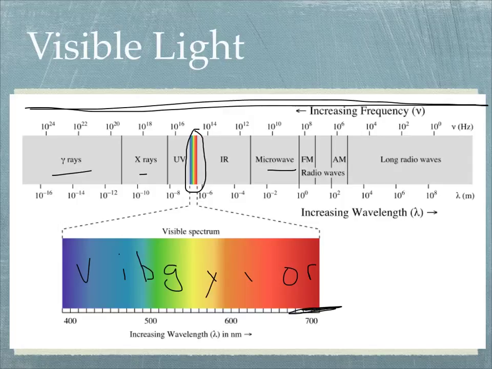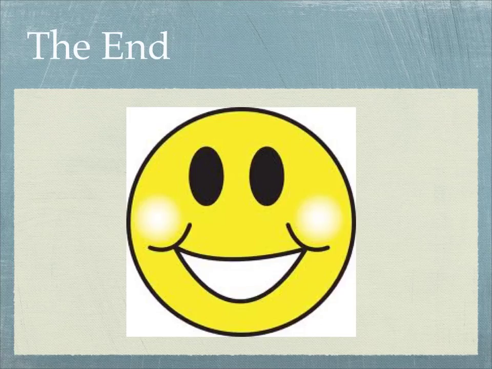Remember, this side is the low energy side, and this side is high. Ultraviolet has more energy. That's why you get sunburned by ultraviolet light, because it has more energy than visible light. And there you have it. That's it.